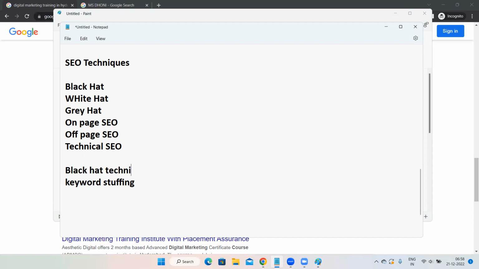Then another keyword stuffing technique is changing the color of the text to the background color.